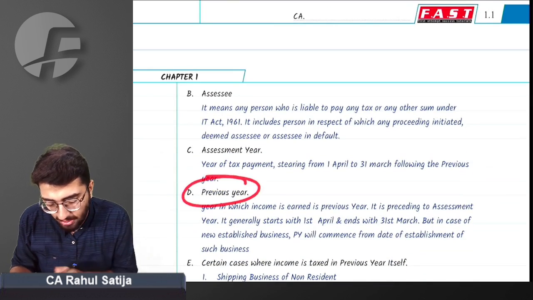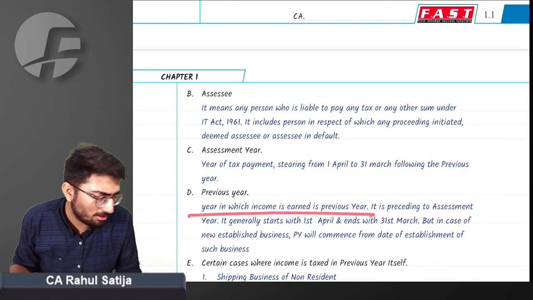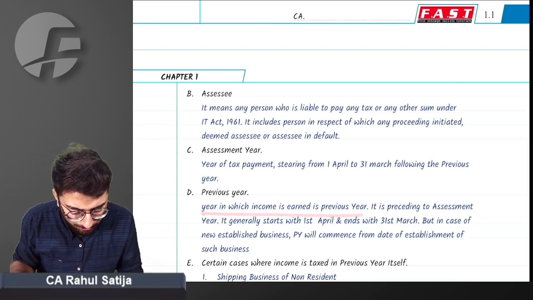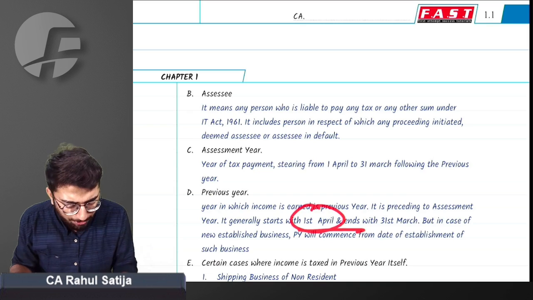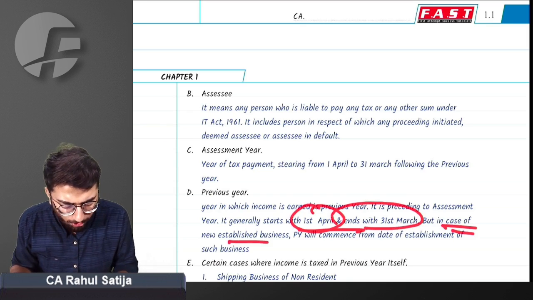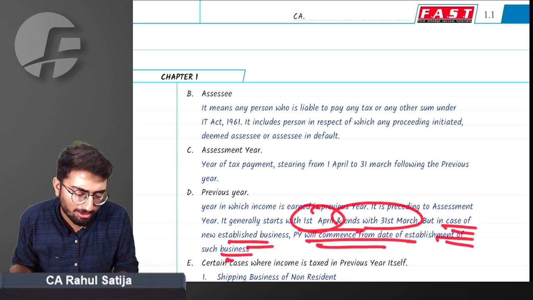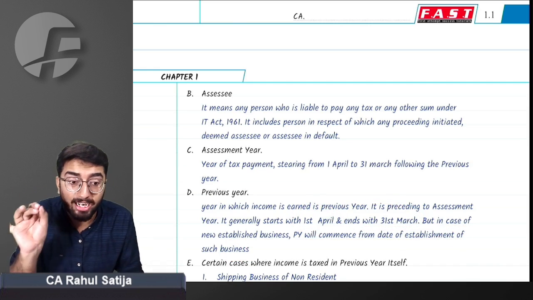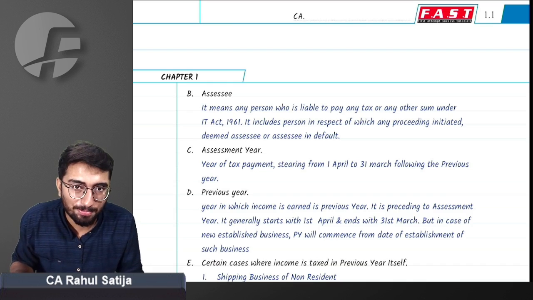Assessment year, first of all, understand previous year. Year in which income is earned. Year in which income is earned is nothing but previous year. Starts from 1st April till 31st March. But in case of a newly established business, previous year can start from the date from which business has been commenced.